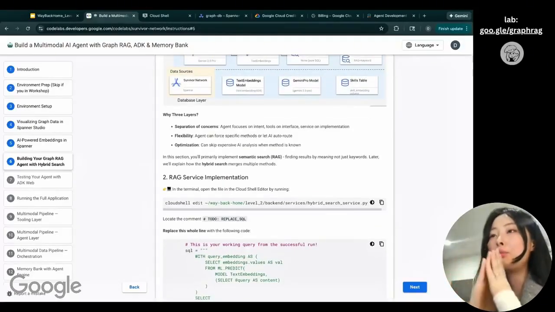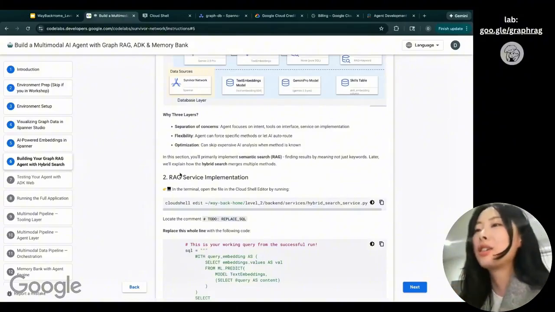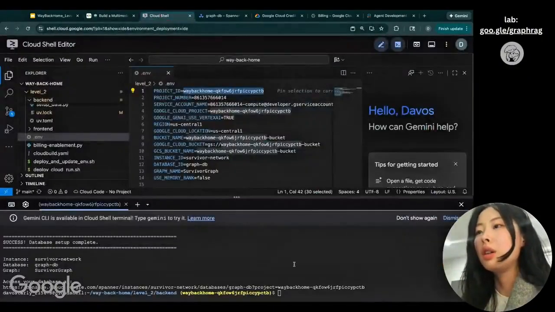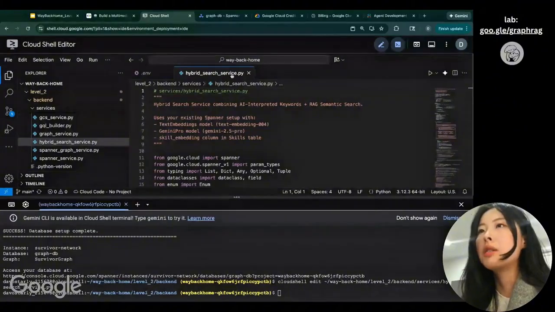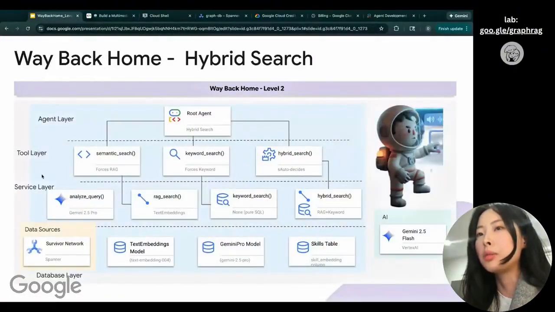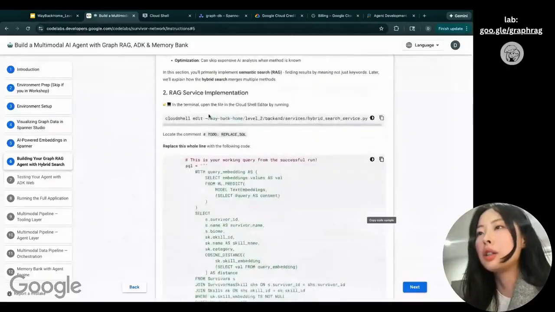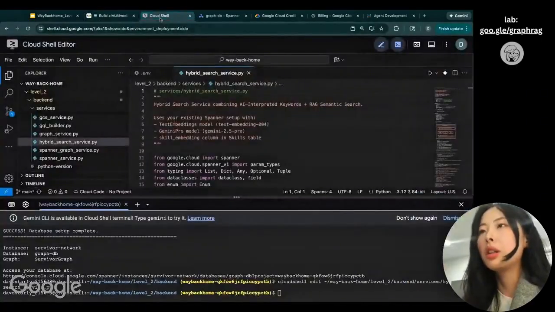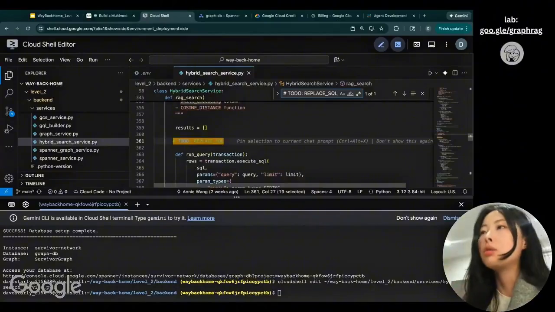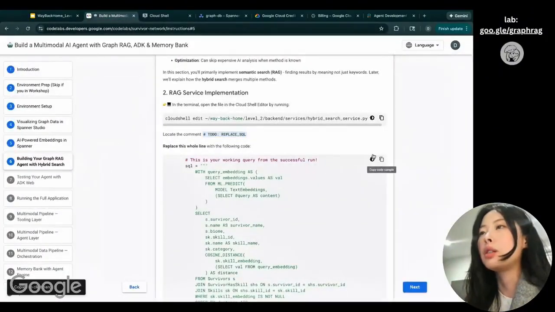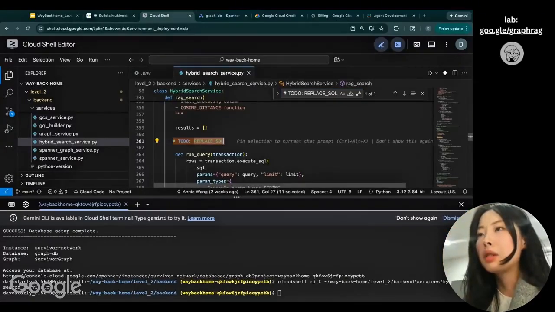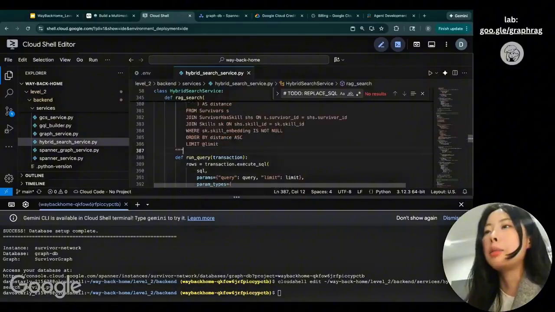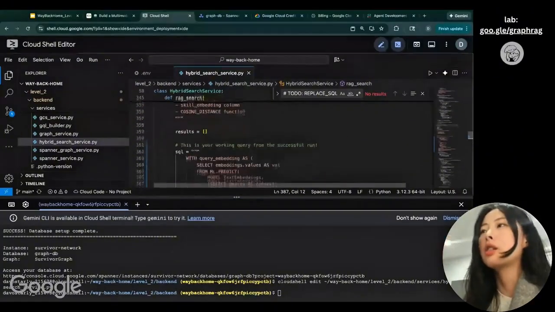Excited? Now you're actually building a GraphRAG agent. Cool. Let's copy this to the terminal and paste it over here. This step is basically opening this file for me in the editor. And here I'm opening this service folder, because I'm trying to do the implementation in the service layer. What I want to do is just copy and paste the important logic. So I'm searching for the replace SQL code, and I'm going to paste the whole thing. I need to replace the whole line, so I triple tap this to select the whole line, and I paste it so that the indentation is correct.